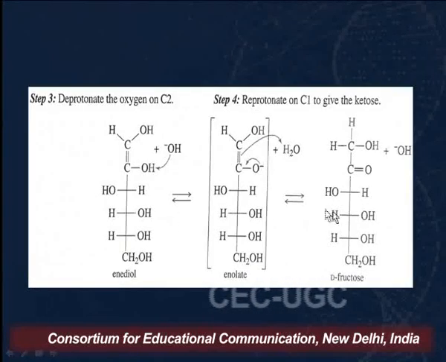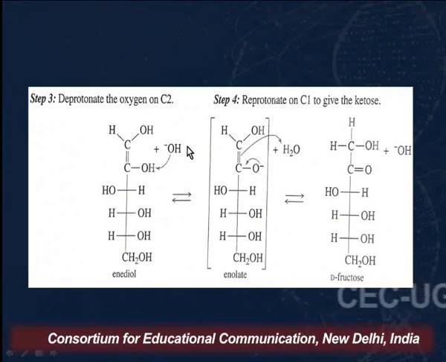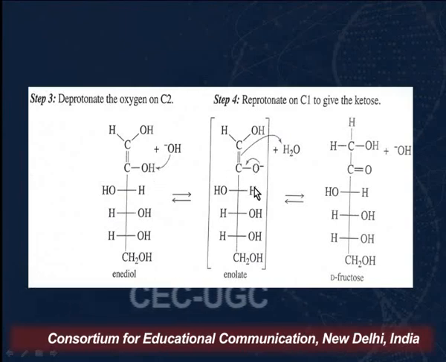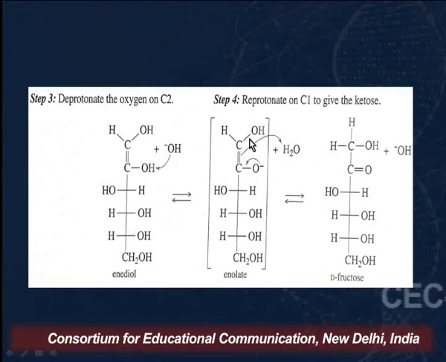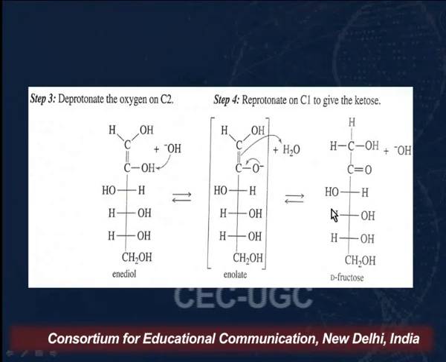Now from this enediol, in the next step, deprotonation takes place again, that is, the base will remove a proton from here, which will result in this enolate ion, that is, this carbon will have a negative charge on it, and now protonation will take place again, resulting in the formation of fructose.